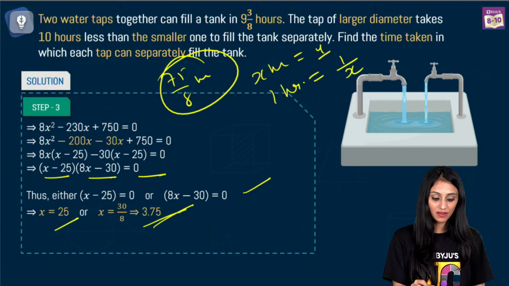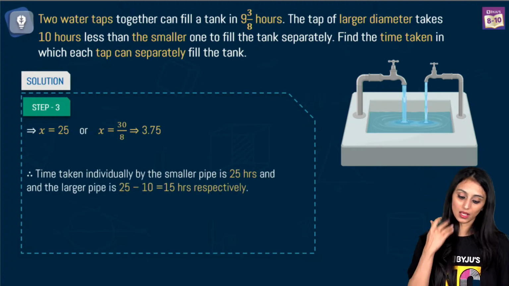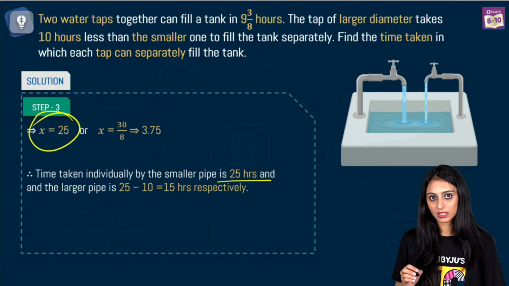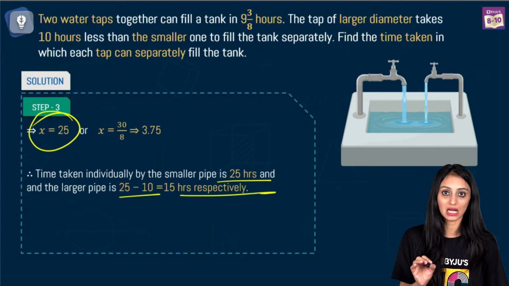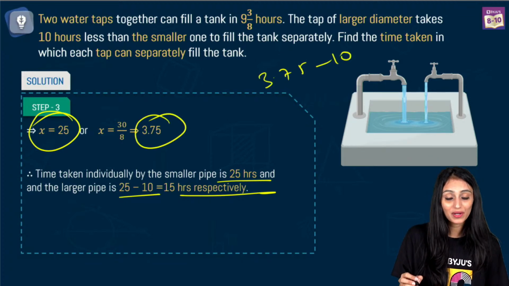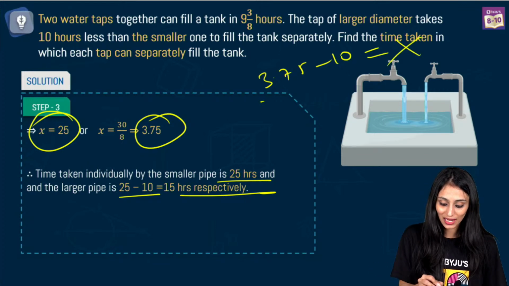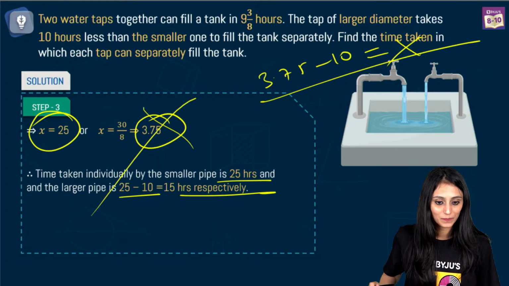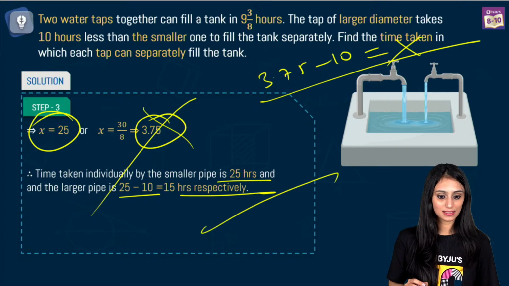So 3.75, we just wanted to check what this value is actually. Now comes the main step. Again, we are considering only this value. Why? Because the smaller one is taking 25 hours. The question says the larger one takes 10 hours less than that. So 10 hours less would be 15 hours. If I take the smaller one as 3.75, the larger one would be 3.75 minus 10. So I would get a negative value in that case. Time can never be negative. We will neglect this value. This is clear, right? So I'll consider only this value. These are our final answers.